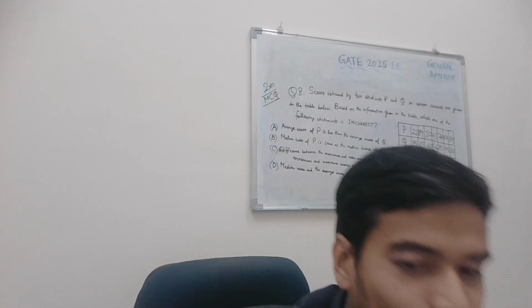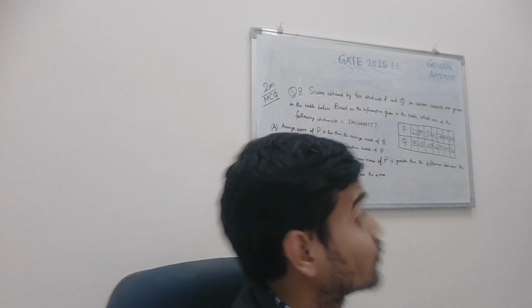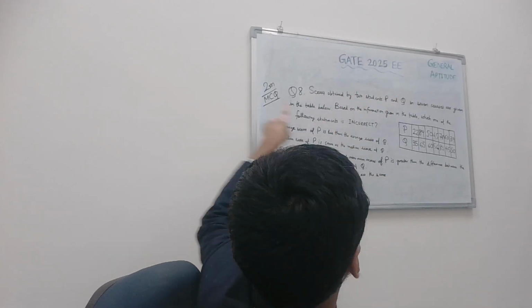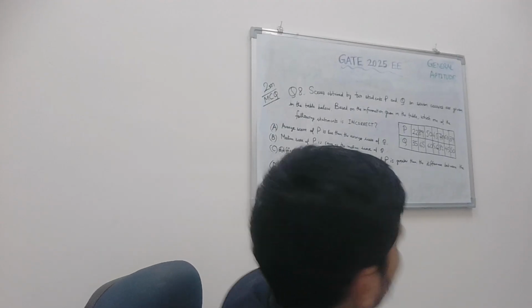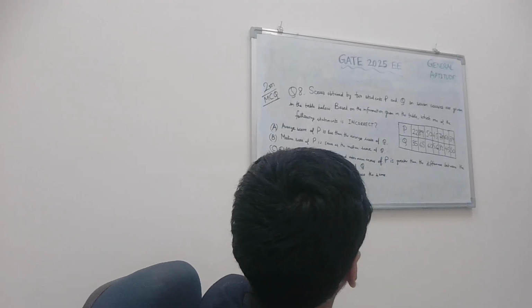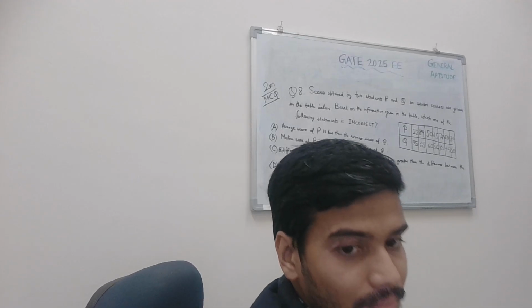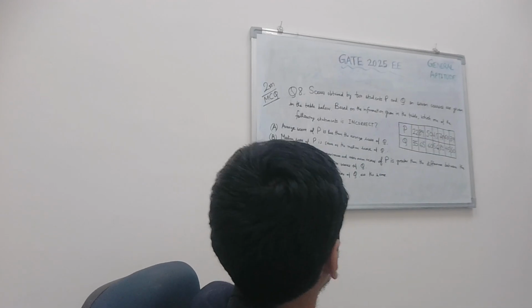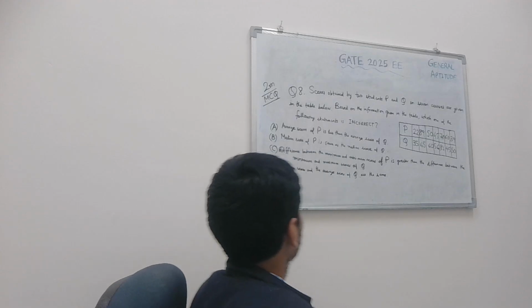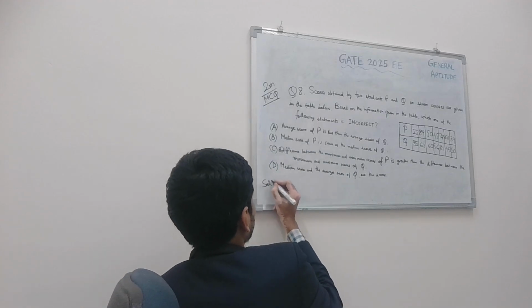So, hello viewers, moving on to the next question in this series of GATE 2025 Electrical solutions from subject General Aptitude. These are 2 marks MCQ type questions based on data interpretation, basically DI, based on statistics, taking average or mean, median, all those things. So let's move to the solution to this question.